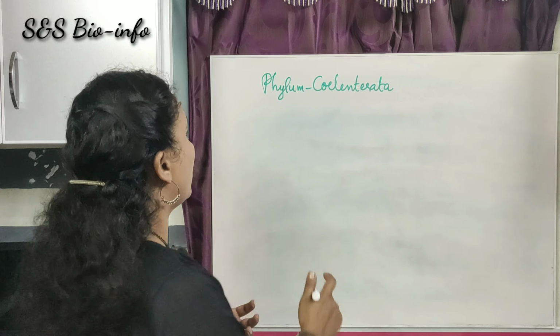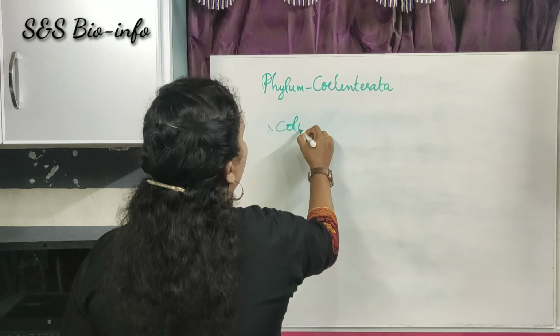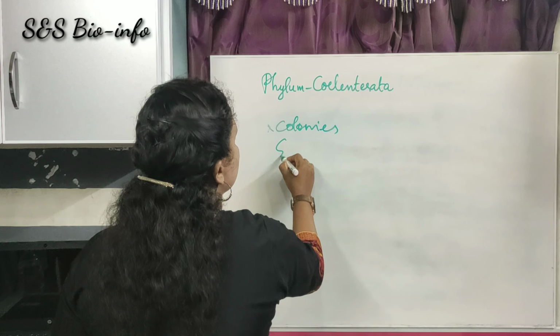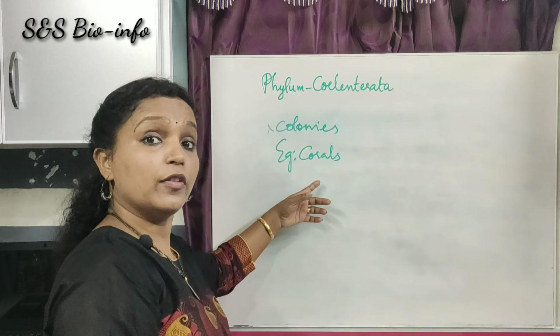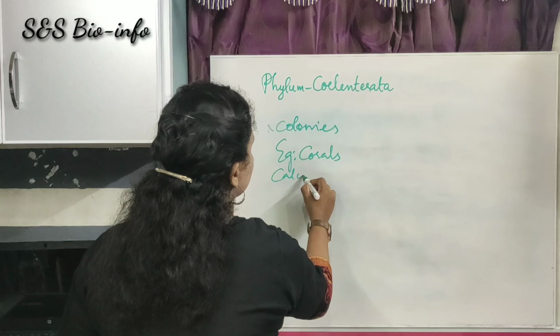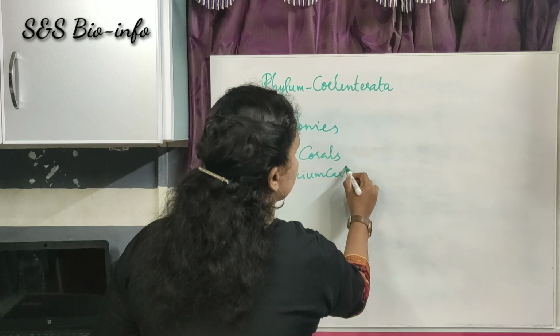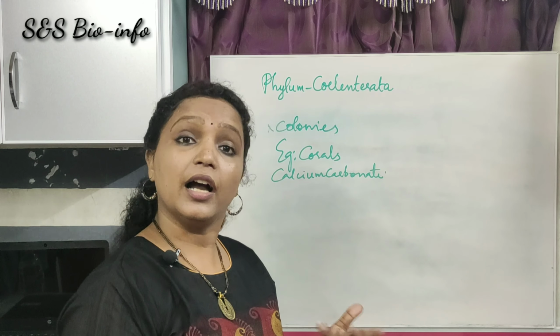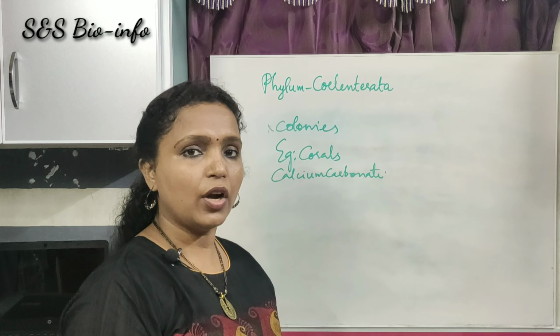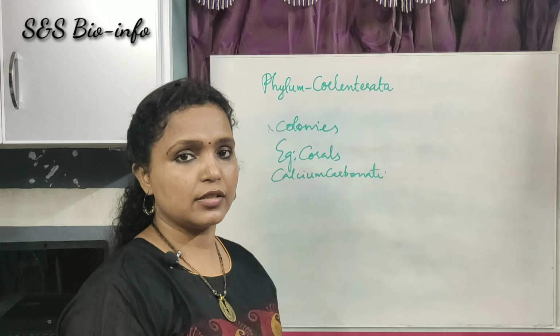Cnidarians live as colonies. For example, corals. Corals are made up of calcium carbonate. But some are single, like hydra. They are single living or free living organisms.